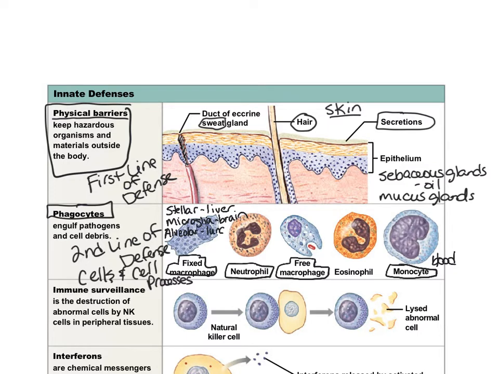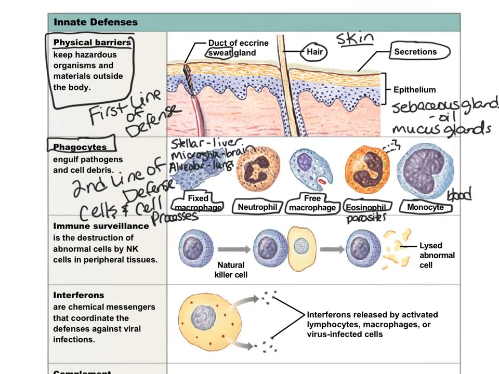So they're just given different names if they're fixed macrophages in specific areas. And then finally we have eosinophils. Eosinophils are sensitive to parasites. Sometimes the parasites are too big for the eosinophils to swallow up, so instead they'll shoot out chemicals at them and attempt to burst their membranes.